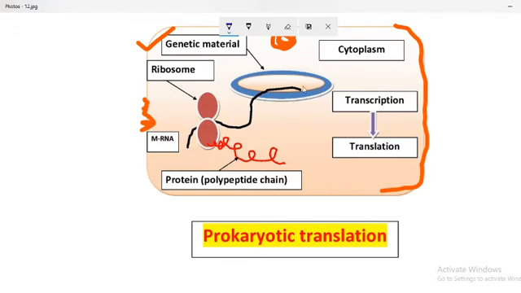Apart from this, there is a circular chromosome, as shown here, a circular double-stranded chromosome, where this is the mRNA. This mRNA gets formed, and when it comes outside, as soon as the ribosomes come and bind together to form the ribosomal complex, the translation process is initiated by means of polypeptide chain synthesis. Okay, so moving to our presentation.